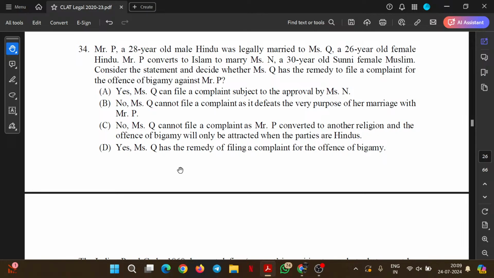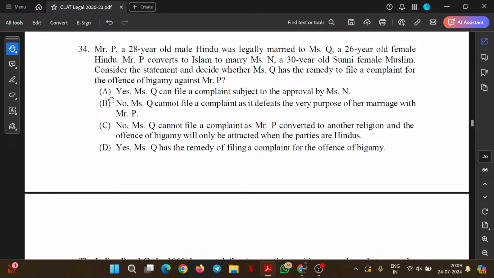Then one of the individuals converts to some other religion, that is Islam, and marries a different woman, which is Miss N. But any marriage is not a legal marriage according to Hindu law until and unless the individuals involved in it are either divorced, or widowers, or not married to anyone. So, can Mr. P be booked for the offense of bigamy?